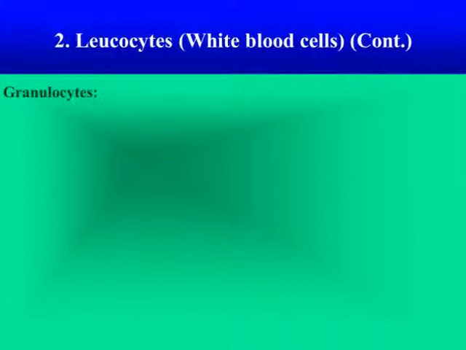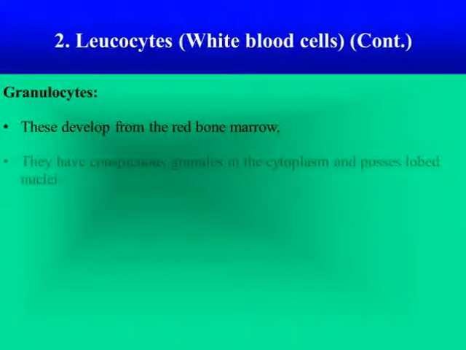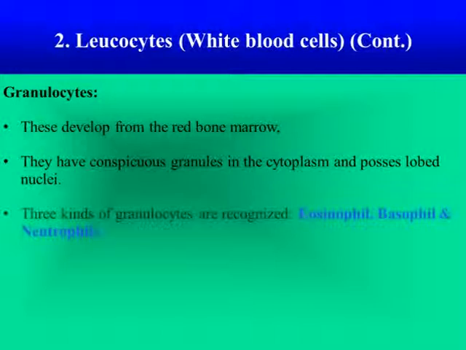Next are granulocytes. Granulocytes develop from the red bone marrow, and they have conspicuous granules in the cytoplasm and possess lobed nuclei. And there are three kinds of granulocytes, which are eosinophils, basophils and neutrophils, classified according to the staining capability of cytoplasmic granules and the shape of their nuclei.